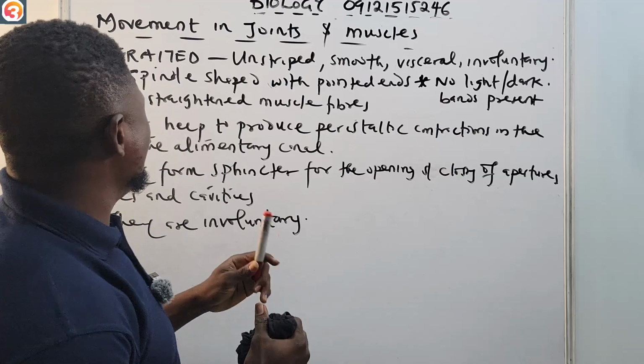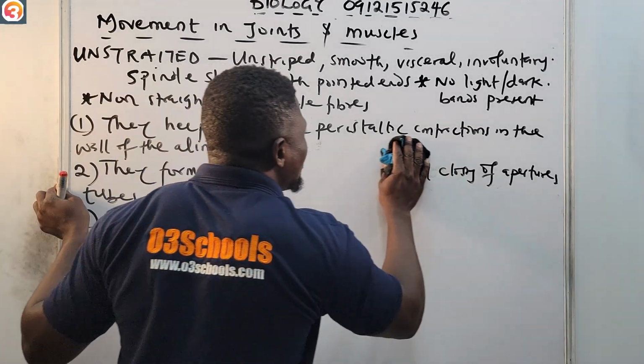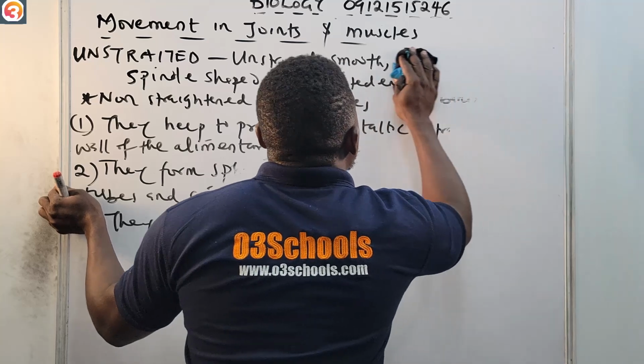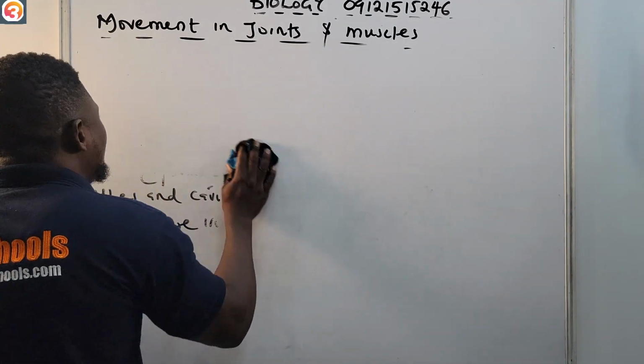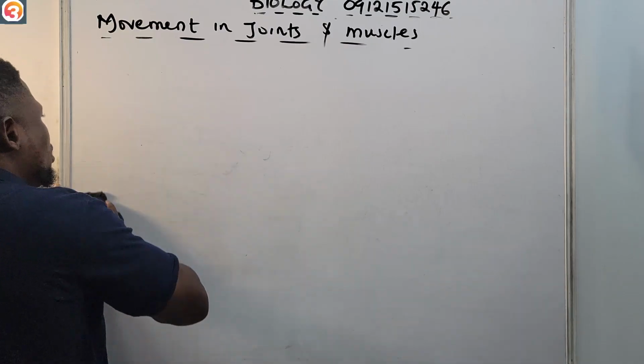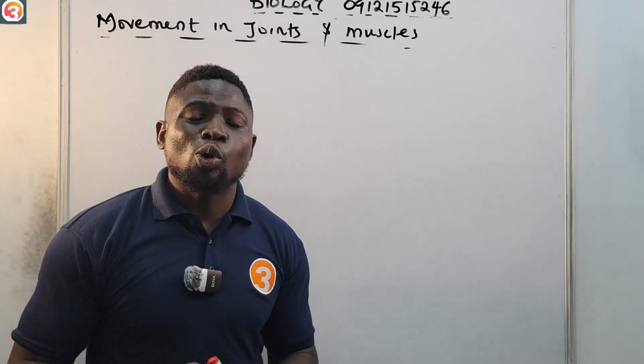Now let's quickly go to the last one, which is the cardiac muscle. Because of time, let us run. The cardiac muscle is also called the myocardium. It's also called the heart muscle.